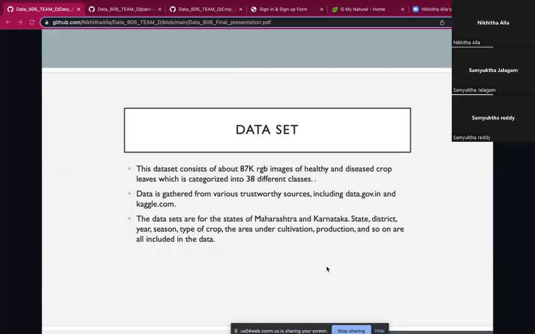We have considered a data set of about 87K RGB images of healthy and diseased crop leaves, which is categorized into 38 different classes. We'll be considering data sets for exploring and analyzing the suitable crop data from various trustworthy sources, including data.government.in and kaggle.com.